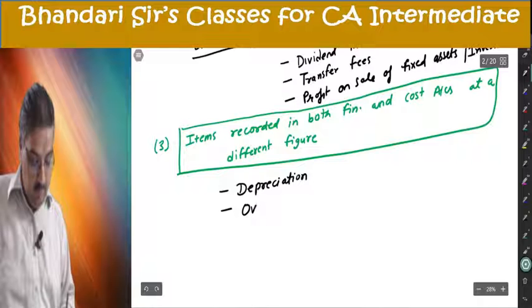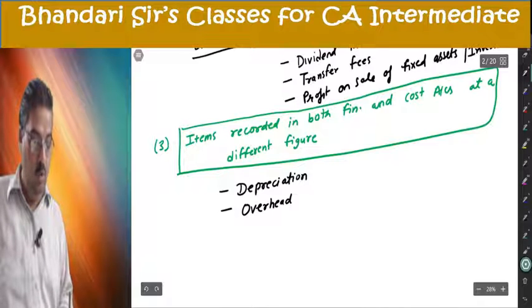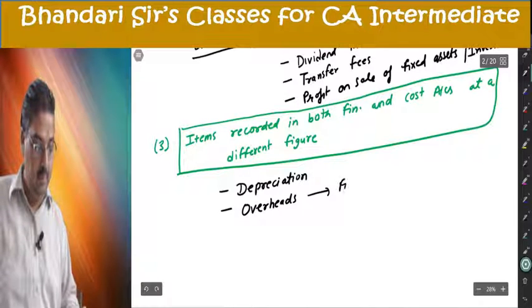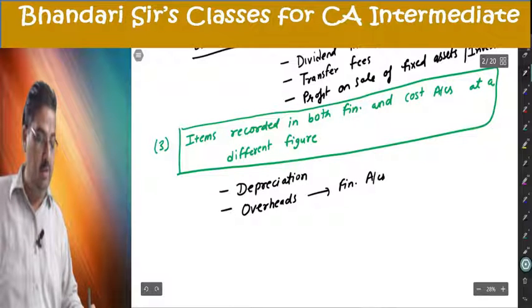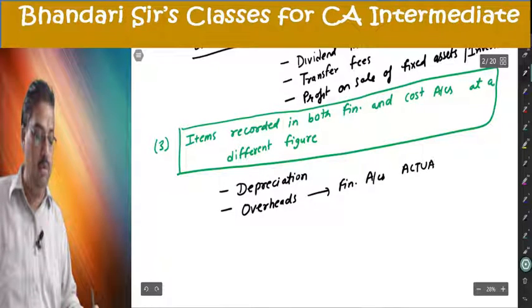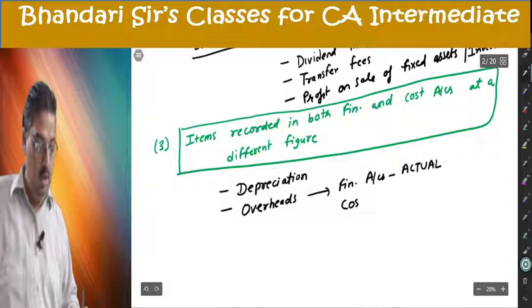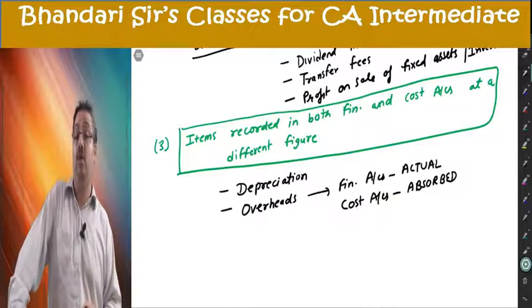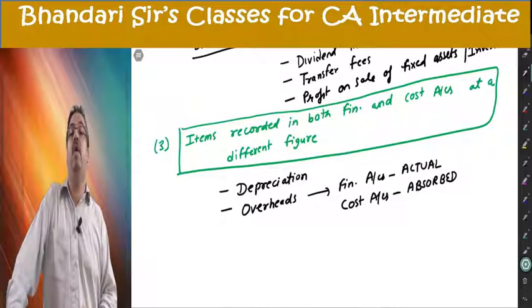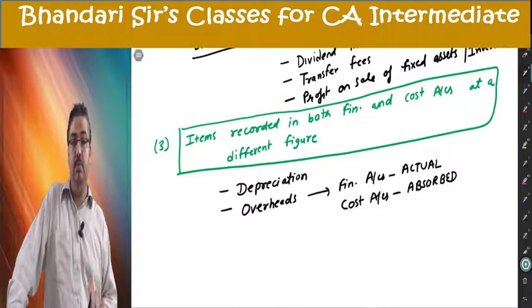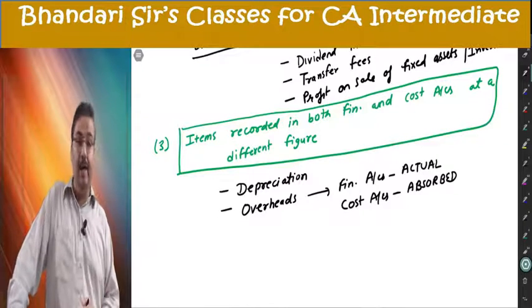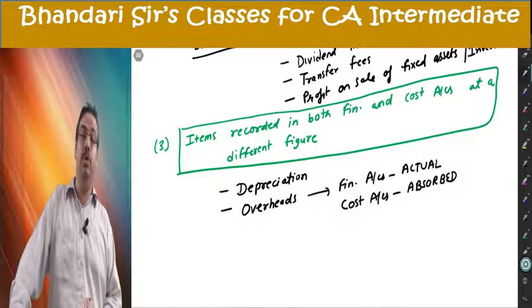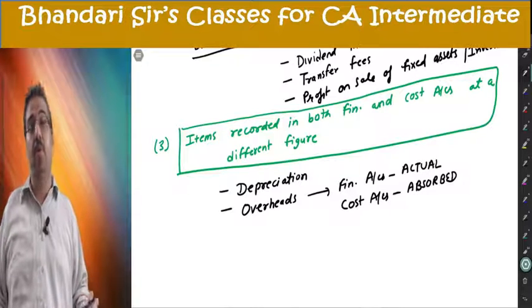Then, very important thing, overheads. In financial accounts, they are at actual amounts. In cost accounts, they are at absorbed amounts. Some method is applied under cost accounting on predetermined overhead absorption rate basis. The difference will create under absorption or over absorption, due to which there is a difference in both the profits.